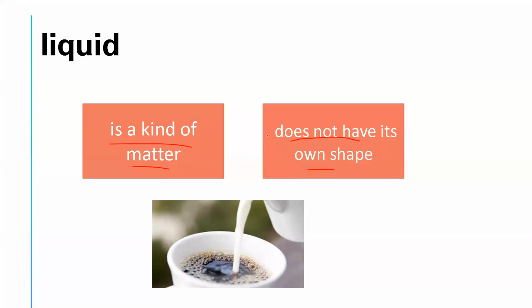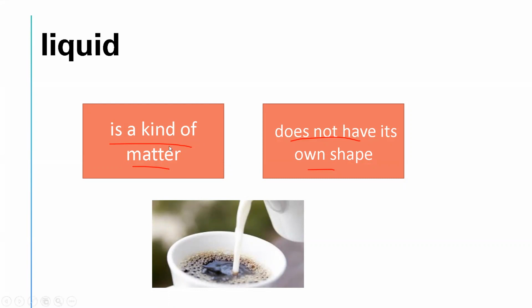Liquid is a kind of matter. And what about liquid also? Liquids don't have a shape.